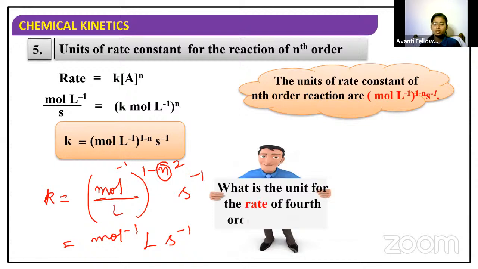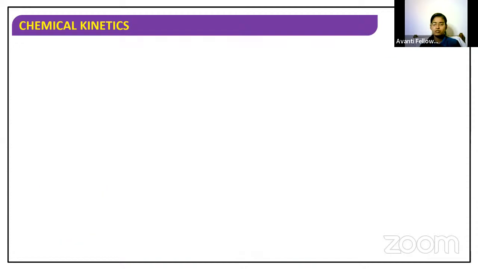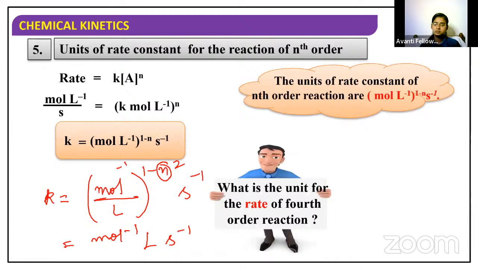What is the unit for rate constant for fourth order reaction? Can anyone give me the answer for this? To find out the unit of rate constant for fourth order reaction, what do we have to do?